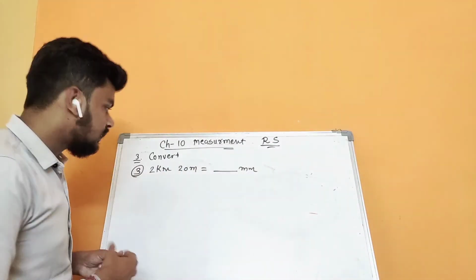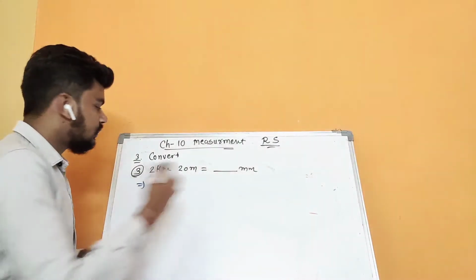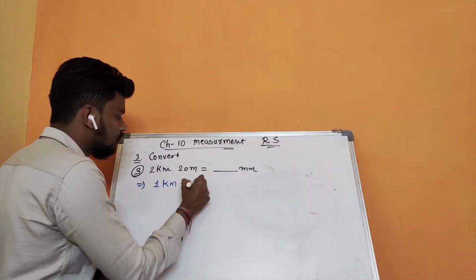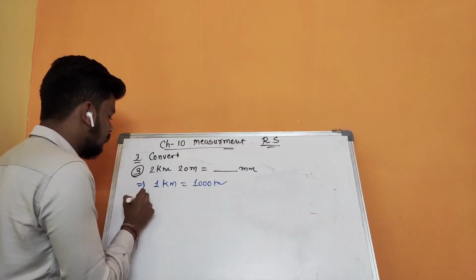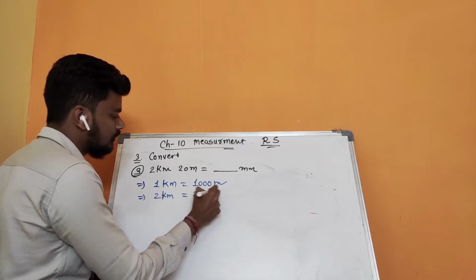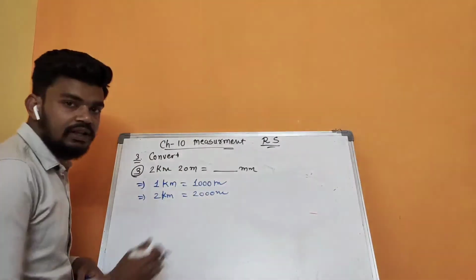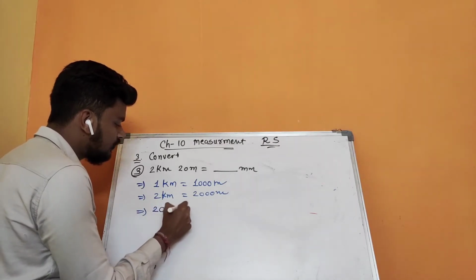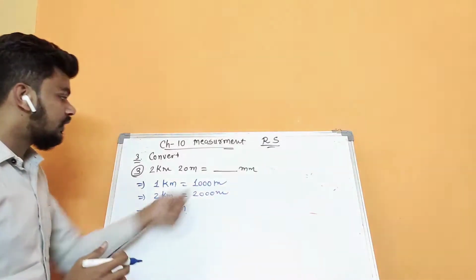उसके बाद वाले प्रोसेस में आपको बाद में बताता हूँ. Let's first convert this 2 kilometer into meter. So we can write like that. 1 kilometer is equals to 1000 meter. So that 2 kilometer is equals to 2000 meter. Right? Okay, so this 20 meter is added in this one, so we are remain with now 2020 meter, and that we want to convert into the mm.